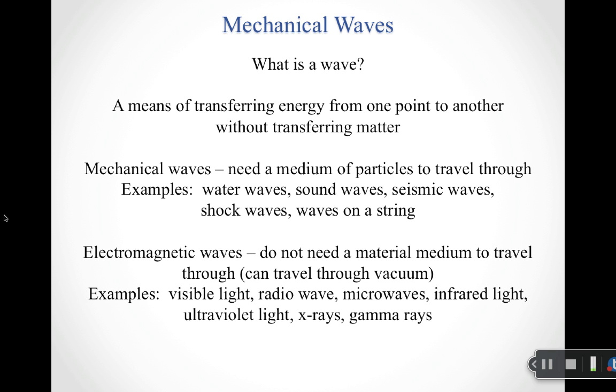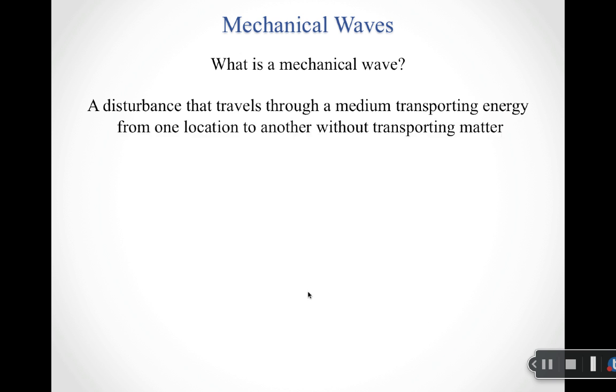Electromagnetic waves, the second type of wave, and the kind of wave that you'll deal with in 222, do not need a material medium to travel through. So these are waves that can travel through a vacuum. And basically this is what's known as electromagnetic radiation. So the various types of waves in the electromagnetic spectrum are our examples of electromagnetic waves. Visible light is the one we know best, but all the way from low energy radio waves, microwaves, infrared, ultraviolet, X-rays, gamma rays, all of these are just different types of electromagnetic waves, which means that they don't need a medium to travel through.